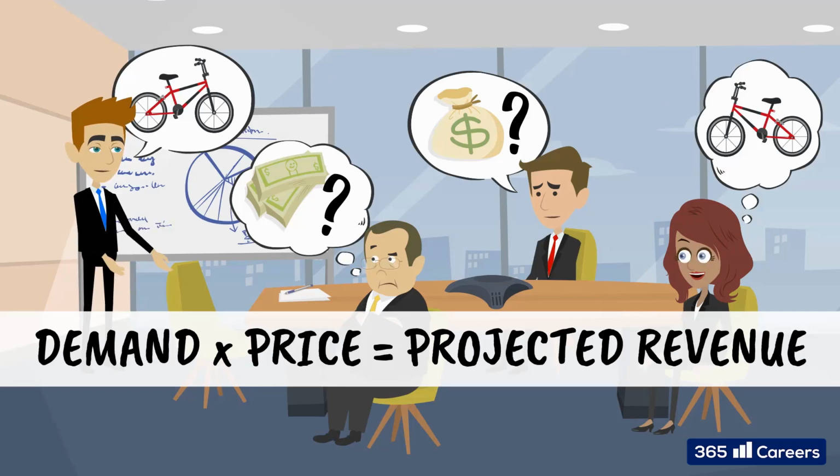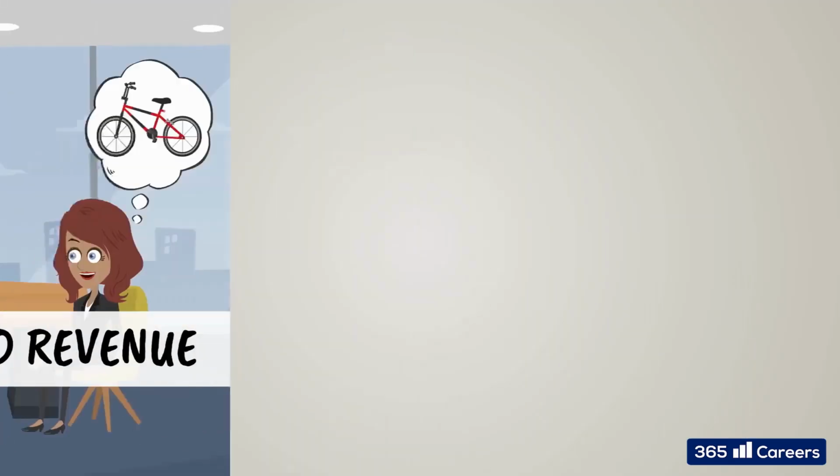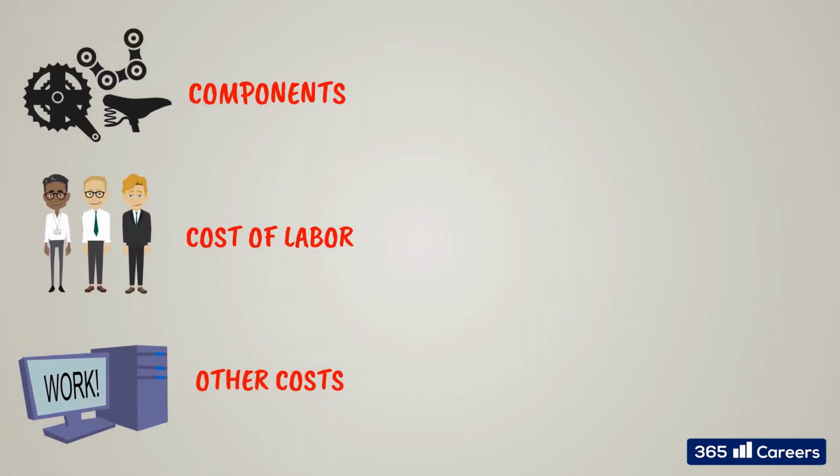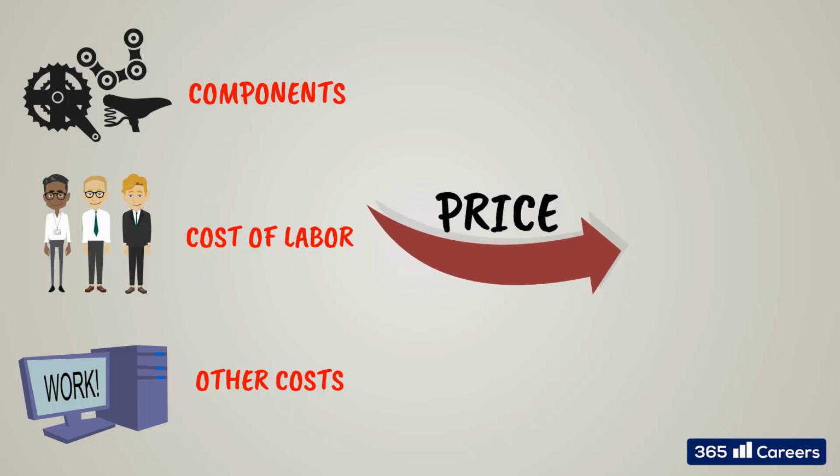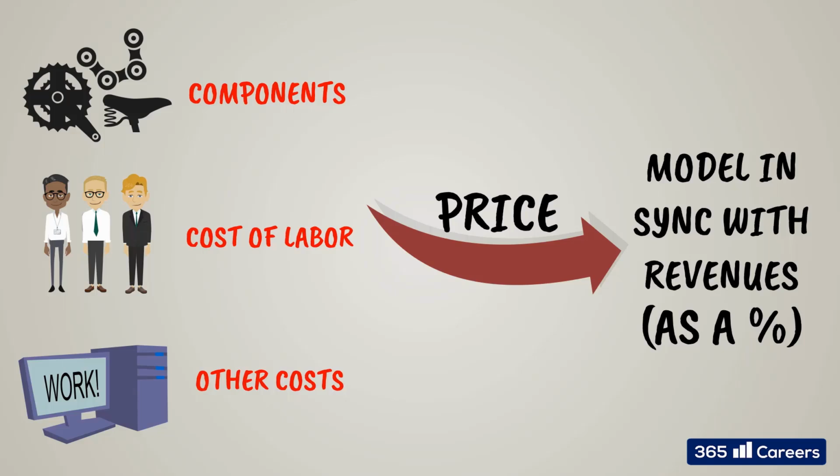By estimating the potential demand and the price at which the company can sell bicycles, we'll obtain a projection of revenue figures. Then comes the matter of estimating expenses. Here, we can have plenty of unknowns. The price of bicycle parts our plant uses could change. Cost of labor increases over time. Plus, there can be other unexpected factors along the way. The important thing is to model expenses in sync with revenues and respect the assumptions we've made when forecasting revenues.